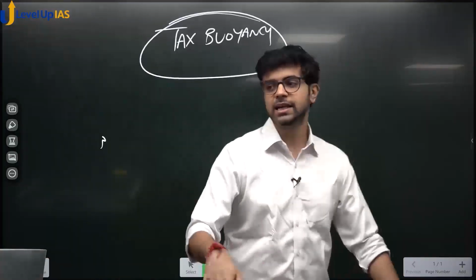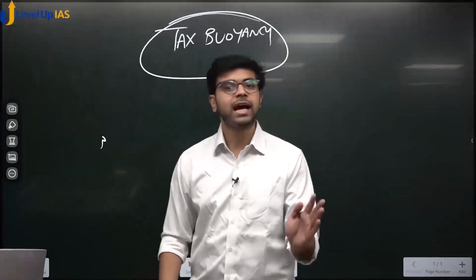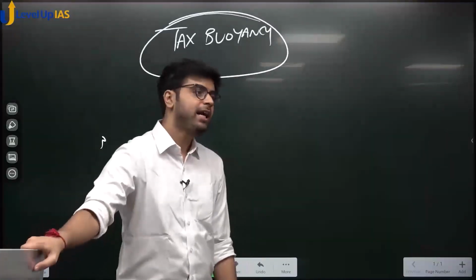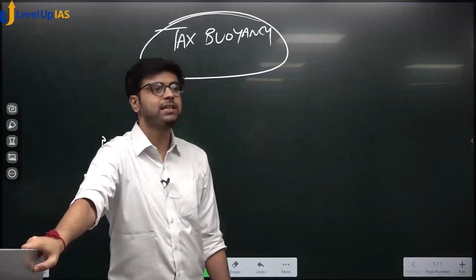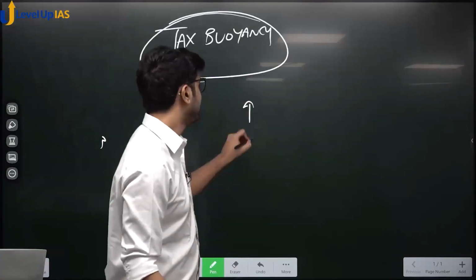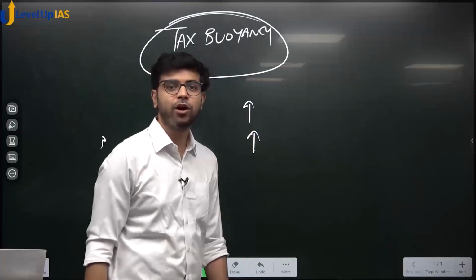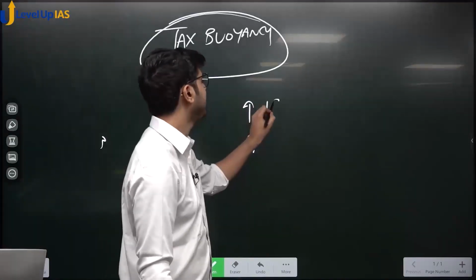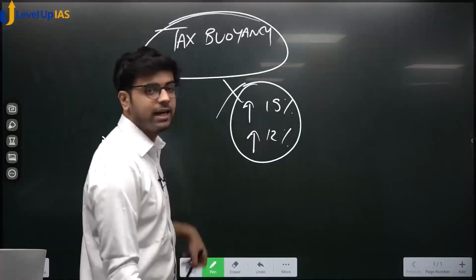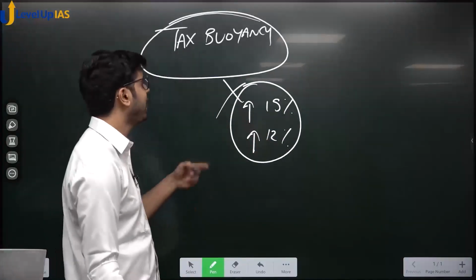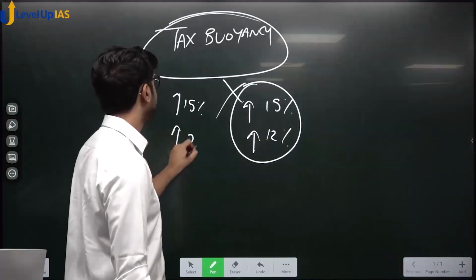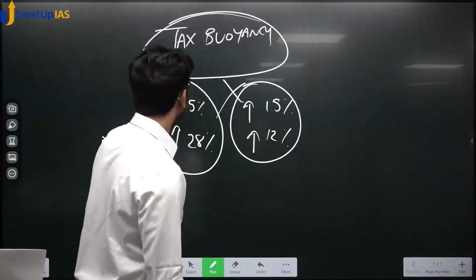So if GDP, let's say, increases by 15%, you tell me whether tax is buoyant or not buoyant. I tell you GDP increases by 15%, tax increases by 12%. Is it buoyant or not buoyant? GDP has increased, tax has also increased. No, it is not buoyant, because GDP has increased by 15% and tax has only increased by 12%. When will I say that tax is highly buoyant? When GDP increases by 15% and tax increases by 28%, then buoyancy sets in.